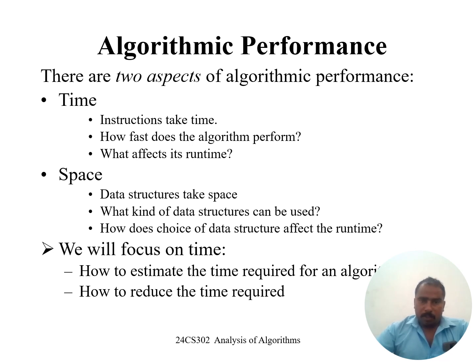What is meant by time complexity? Time complexity means how much time the algorithm will take to execute, the number of instructions. This is the time complexity calculation for evaluating an algorithm. Next, another aspect is space complexity. Space means how much memory space the algorithm will take to execute. That is called space complexity.